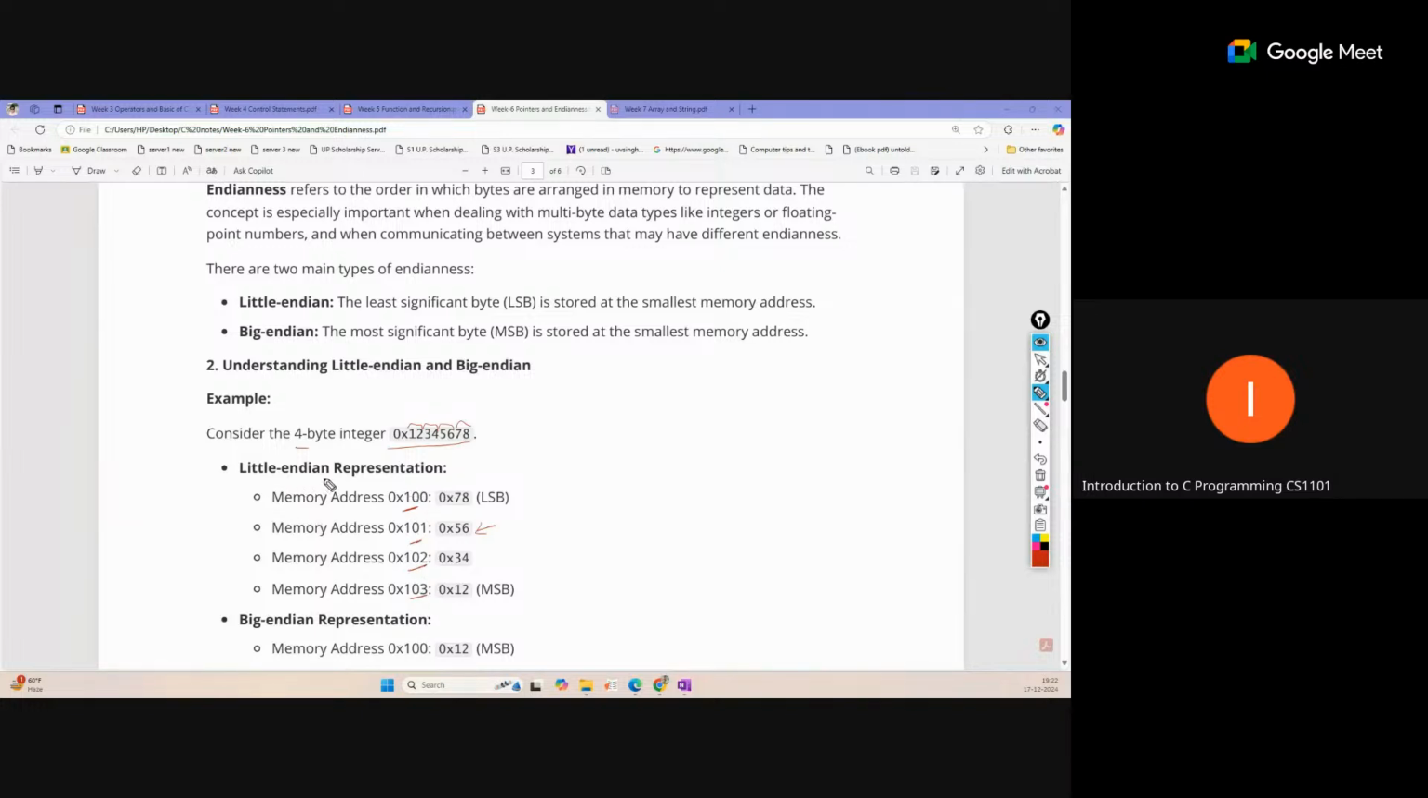For little endian, the least significant byte will be stored at the smallest memory location, then the next location, and then the most significant byte will be stored at the largest memory location. This is the order. So the 78 will be stored at 100, and then the next at 101, 102, like this. This is the byte sequence. But big endian is just the reverse of this.